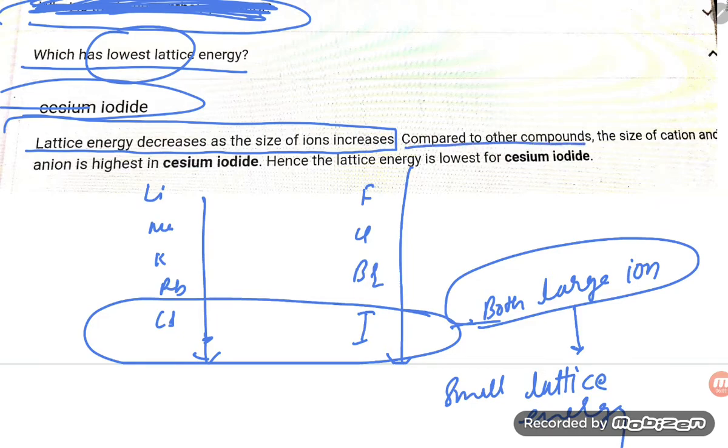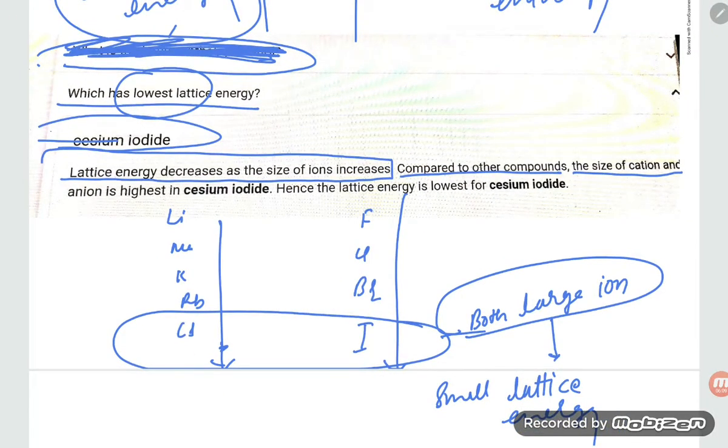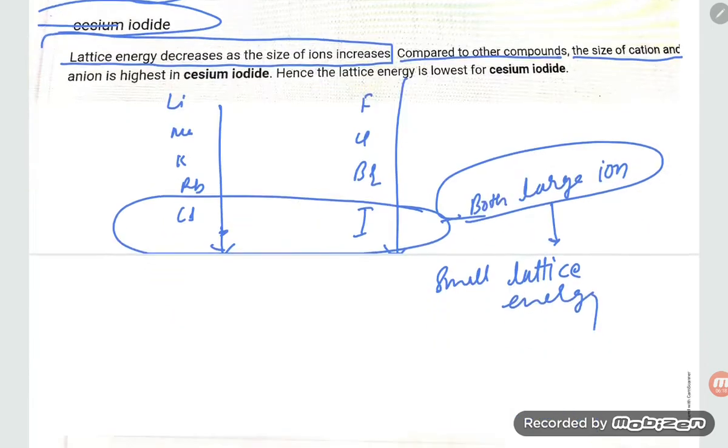Compared to other compounds, the size of the cation and anion is highest in cesium iodide. Hence the lattice energy is lowest in cesium iodide. I hope you have understood this one.